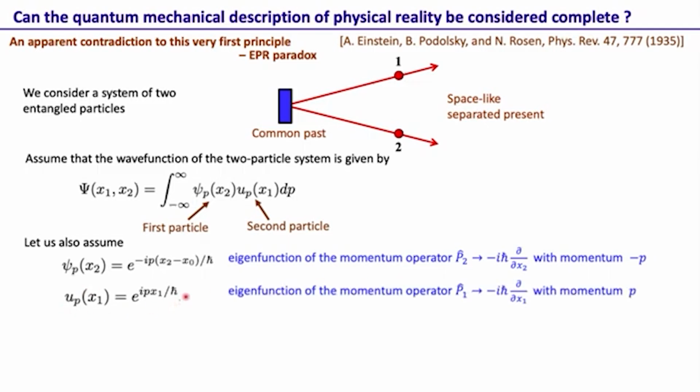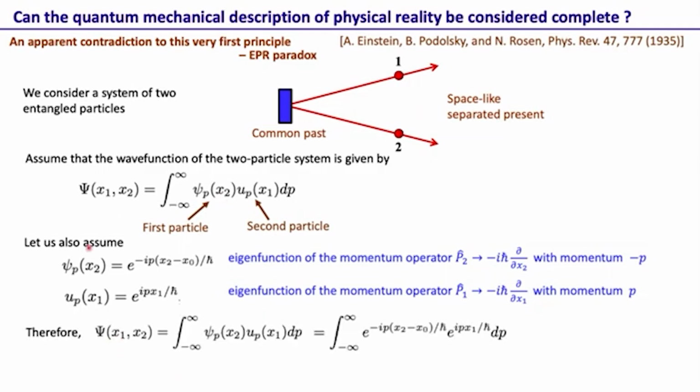What about this? This is actually an eigenfunction of the momentum operator of the first particle, and the momentum operator is given by minus i h bar del x1. If we operate minus i h bar del x1 on this one, we get p out and the state. So the second is an eigenfunction of the momentum operator of the second particle with eigenvalue minus p, and this is an eigenfunction of the momentum operator of the first particle with eigenvalue p. This one is minus p, this one is p.